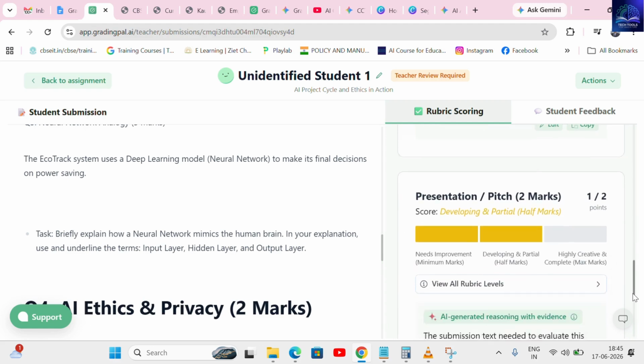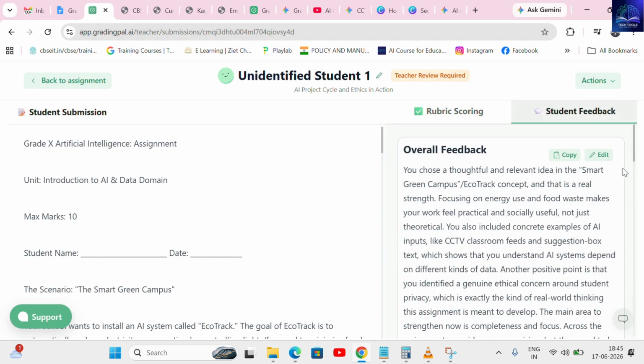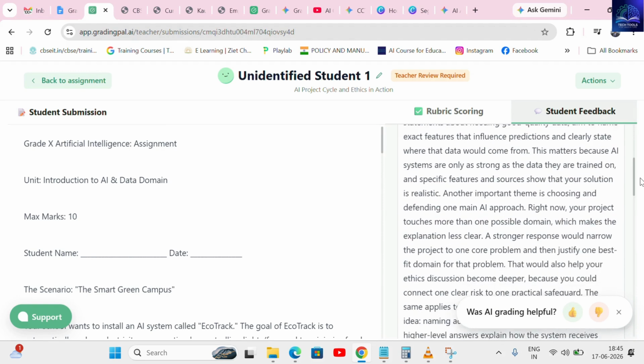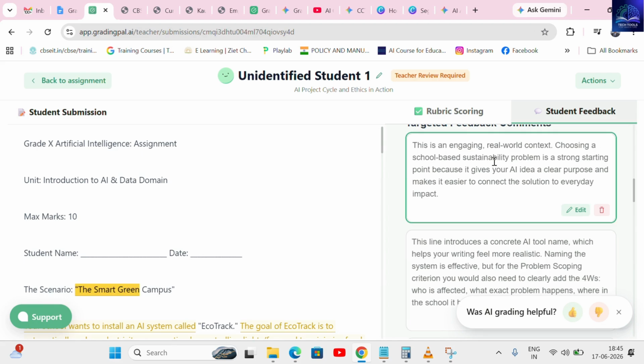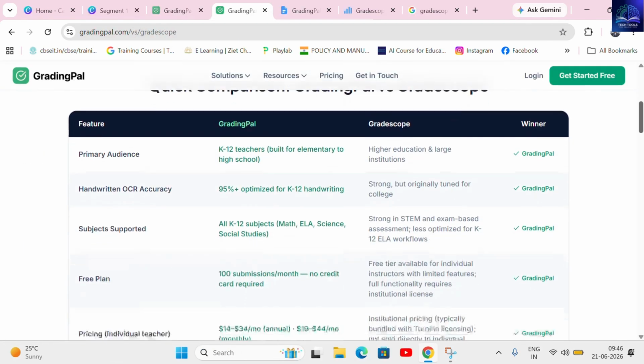In the next 11 minutes, we are going click by click through this interface. We are testing it live across elementary, middle, and high school levels, processing English, math, and science assignments, and running an unfiltered, head-to-head breakdown against Magic School I, Brisk Teaching, Core Grader, Essay Grader, and GradeScope.